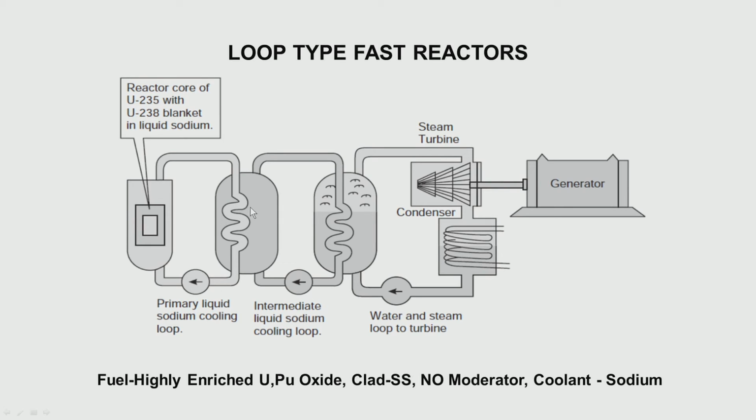This is called an intermediate heat exchanger, and this sodium in turn gives heat to water, which produces steam to run a turbine. Rest of the things remain the same. You might wonder, in a boiling water reactor we had just one loop, in a pressurized water reactor we had 2 loops, here we have 3 loops.